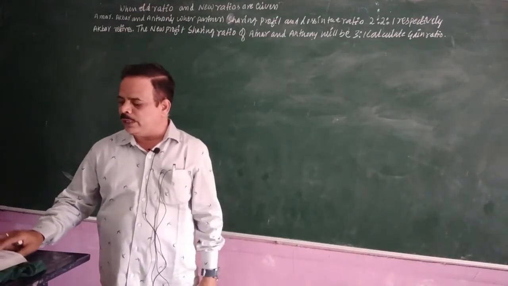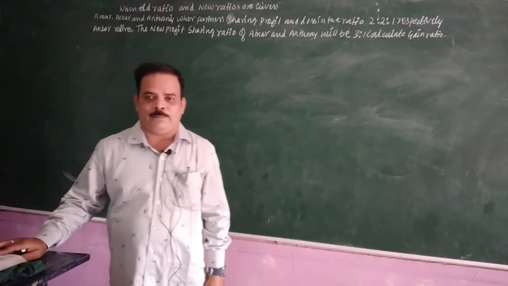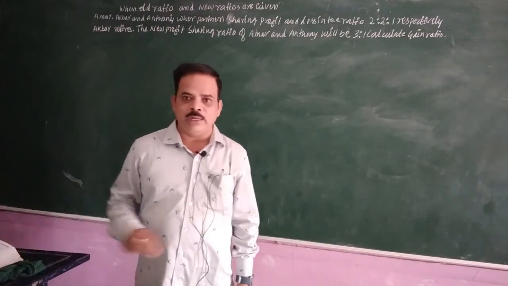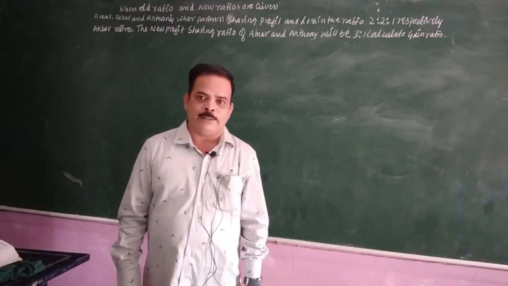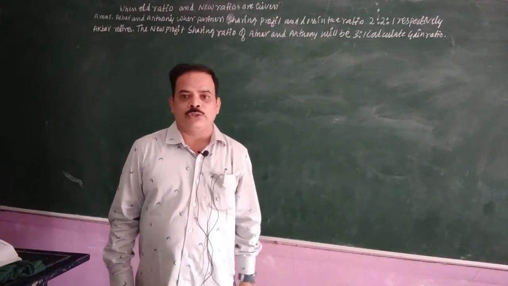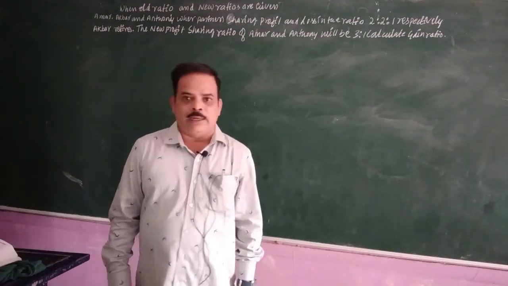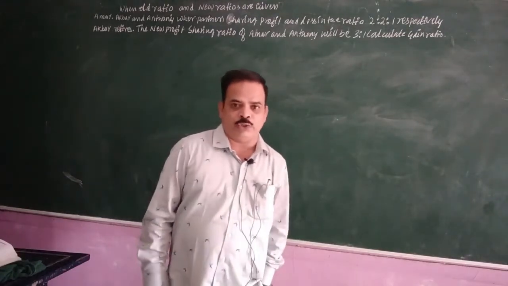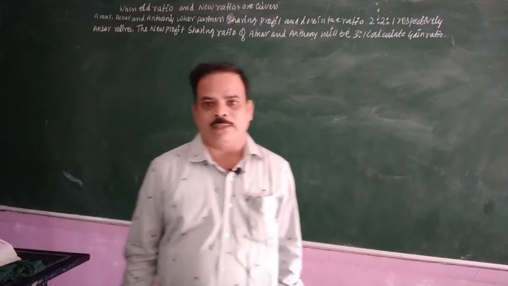When old ratio and new ratios are given, then how should we calculate the gain ratio of the remaining partners?